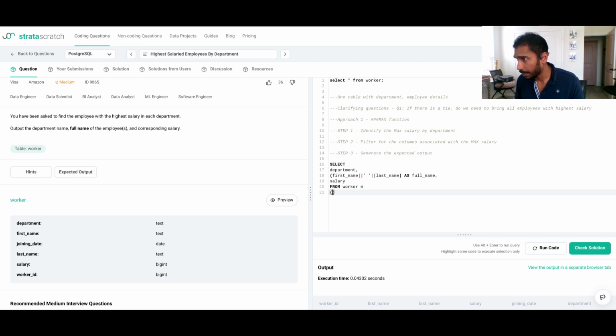Now I want to get the highest salary using an aggregate function. Select, copy the department name again, max salary, as highest salary. Bring the table name again.